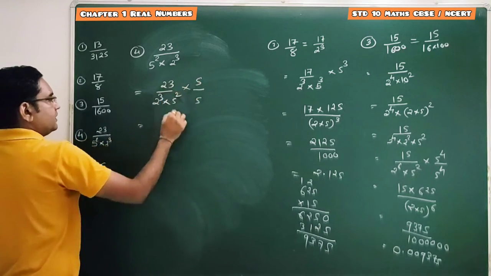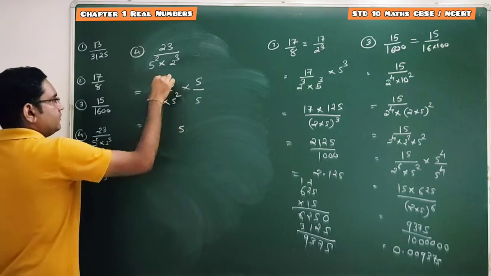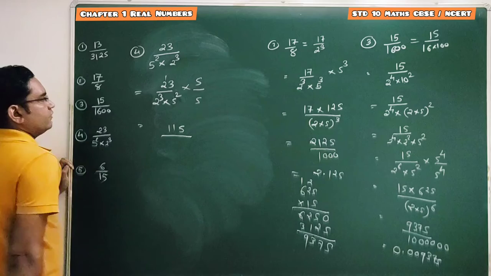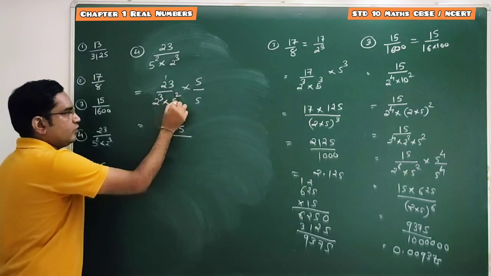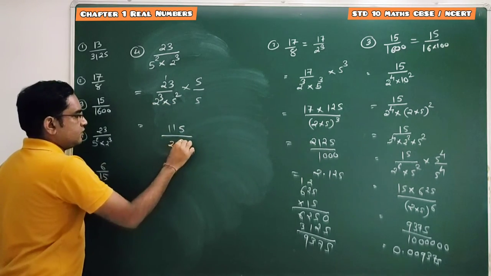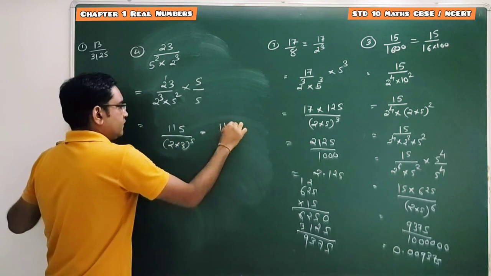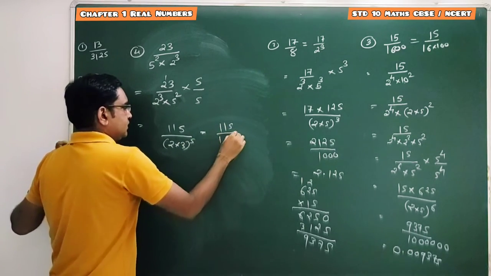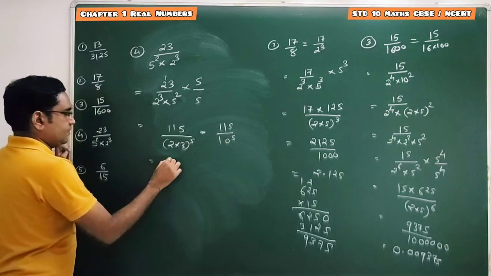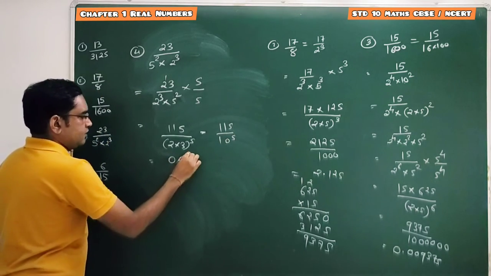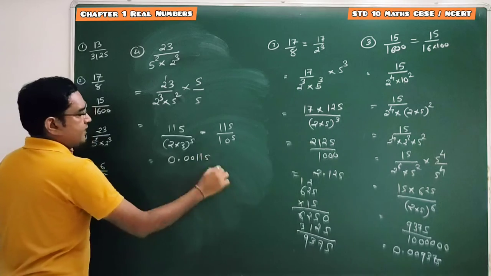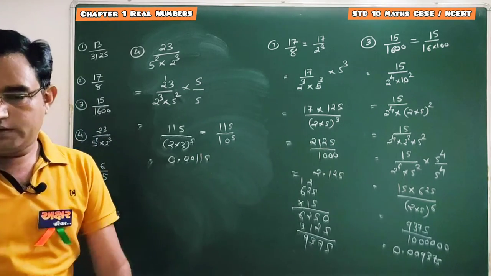So it will be 5 cube. 23 times 5: 5 3s are 15, 5 2s are 10 plus 1, 115, divided by 2 cube into 5 cube. So it's 2 into 5, cube, which is 115 divided by 10 raised to 5.